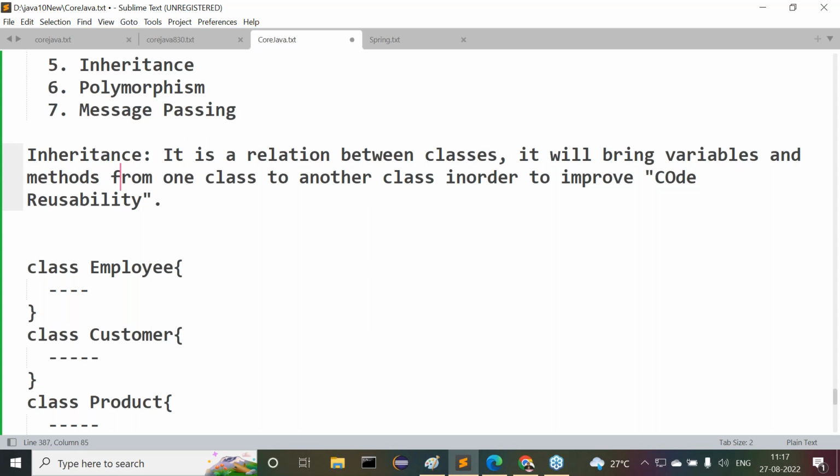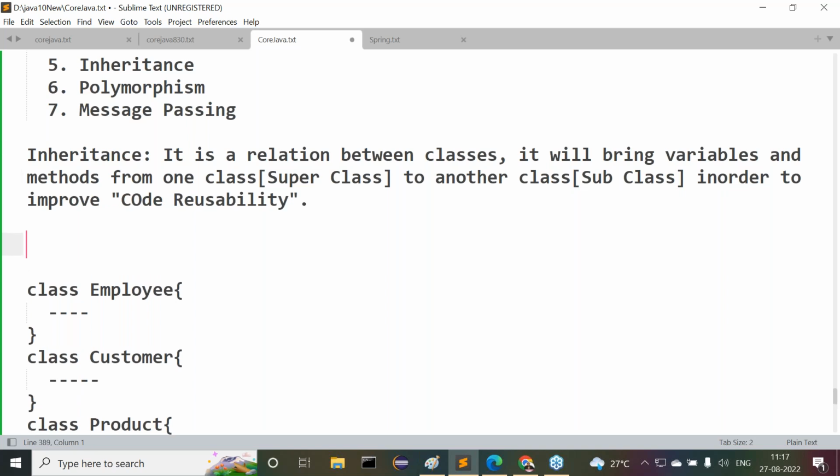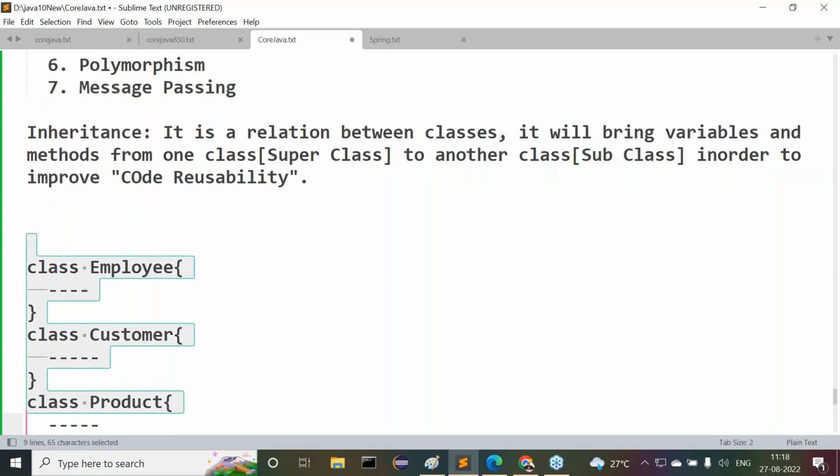It will bring variables and methods from one class, that is, the class called the superclass, to another class, which we can understand as the subclass. What is the advantage of this inheritance? Now tell me what advantage we are getting there. Code reusability is an advantage of inheritance. Okay, good. Up to this point we understood clearly.